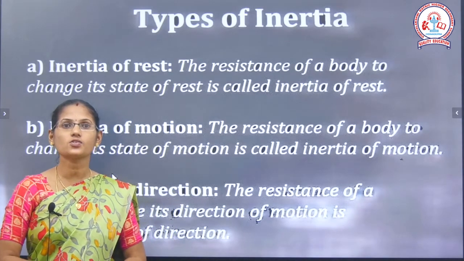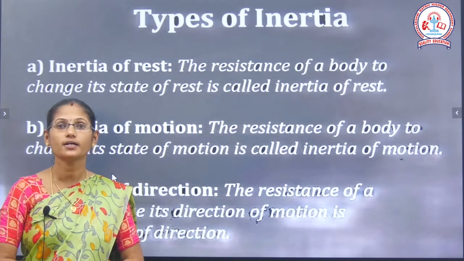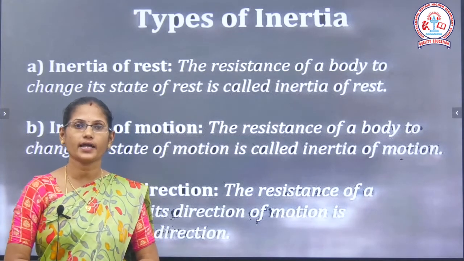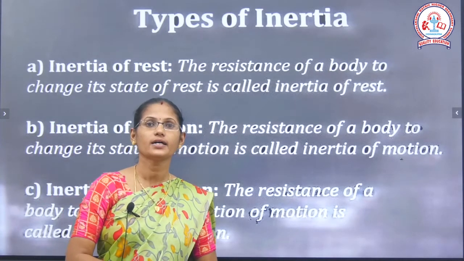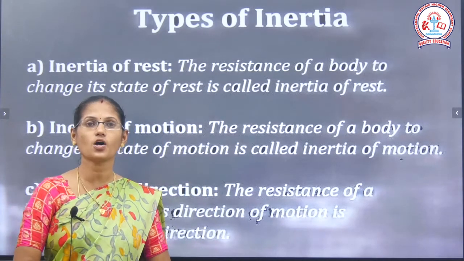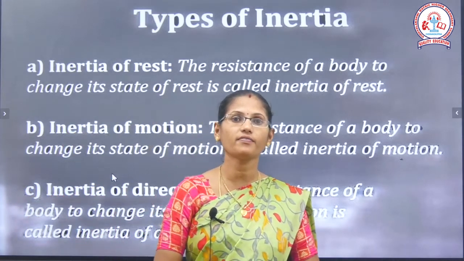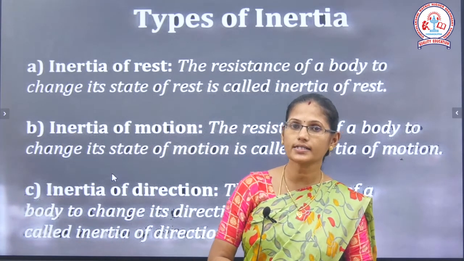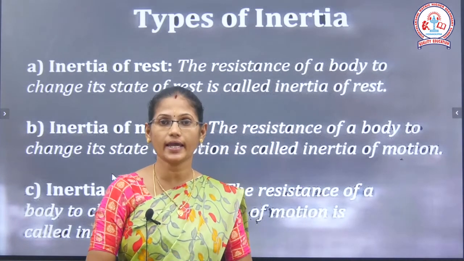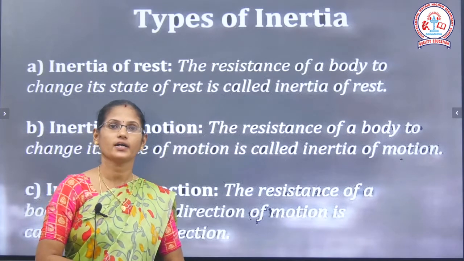The resistance of a body to change its state of rest is called inertia of rest. The second one, inertia of motion: the resistance of a body to change its state of motion is called inertia of motion. And the third type, inertia of direction: the resistance of a body to change its direction of motion is called inertia of direction.